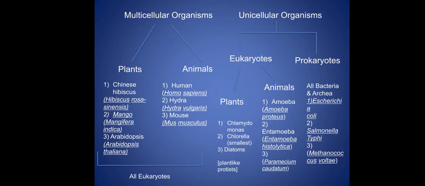Then prokaryotes. Unicellular prokaryotes means all the bacteria and archaea. These are Escherichia coli, Salmonella typhi, or Methanococcus voltae.